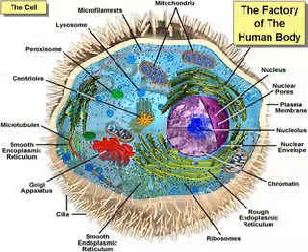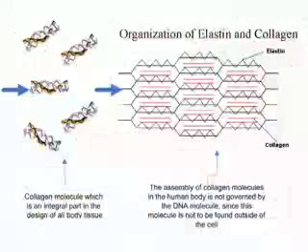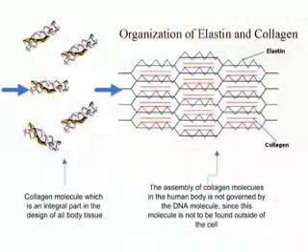Now the question arises: suppose that 1 billion collagen proteins leave the cell. Once these molecules leave the cell, they are no longer under the control of the DNA molecule.